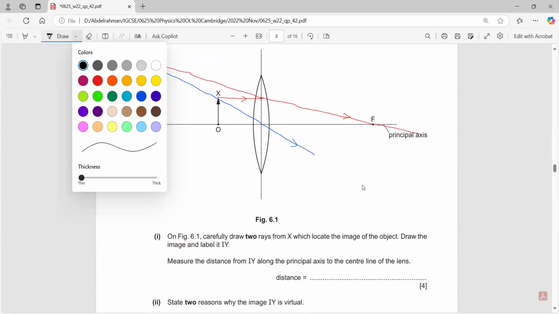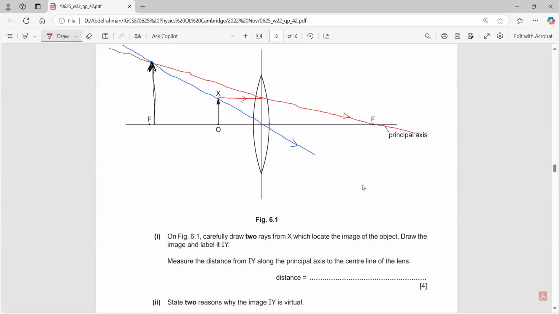What is the distance? You can measure the distance between the image and the lens. This is the image IY. You can measure the distance between IY and the center of the lens. You need to measure this distance. Don't draw this line. You just need to measure the distance.